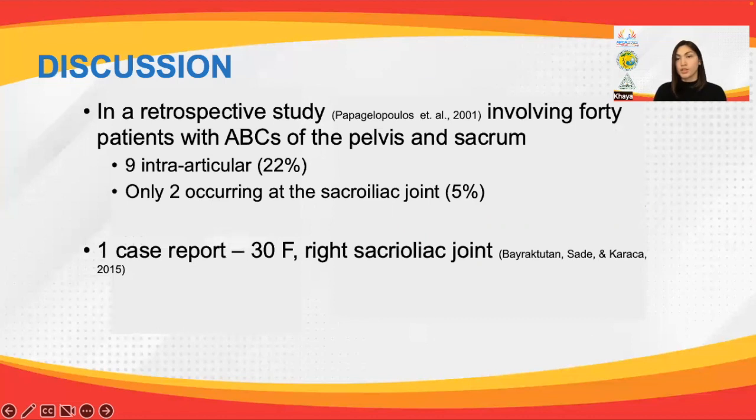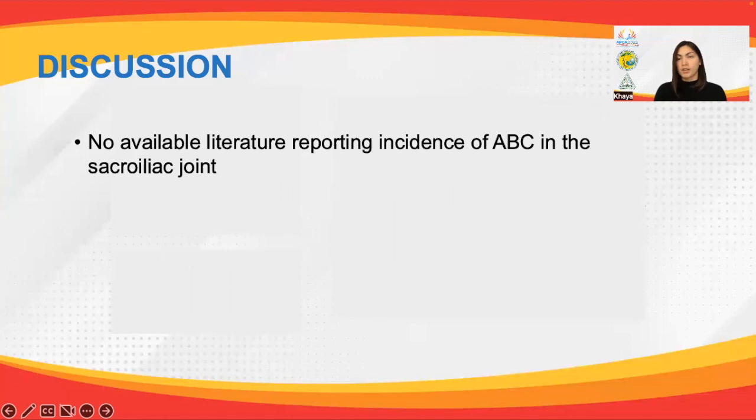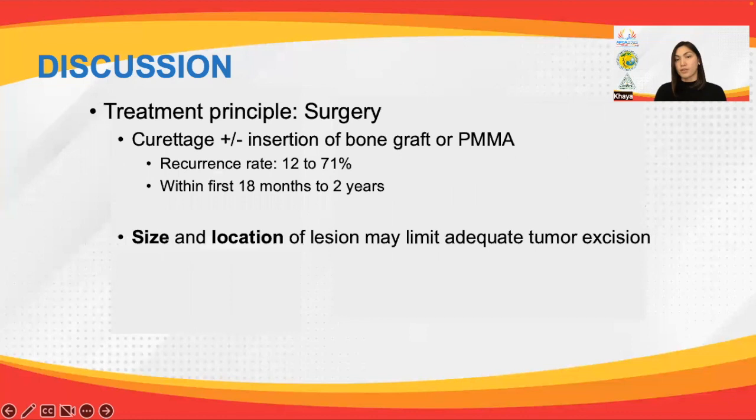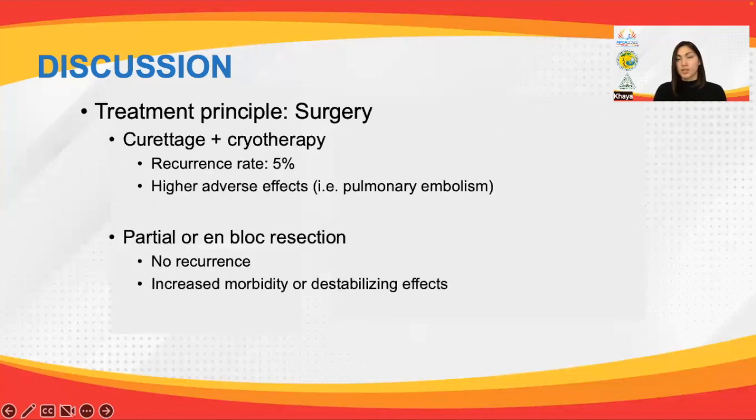In a review of literature, a retrospective study in 2001 reported that in 40 patients with ABCs of the pelvis and sacrum, 9 were intra-articular and only 2 occurred at the SI joint. In addition, only 1 case report is available showcasing ABC in the right SI joint. However, among the studies available, there is no reported incidence of ABC in the aforementioned area. As mentioned, the mainstay of treatment is curettage with or without bone graft or cement, and the recurrence rate amounts to 12 to 71%. Adjuvant methods, including cryotherapy, have been established, but risks outweigh its benefits.